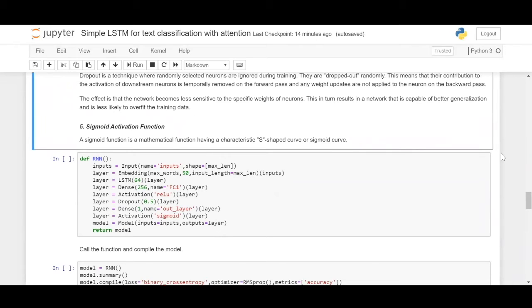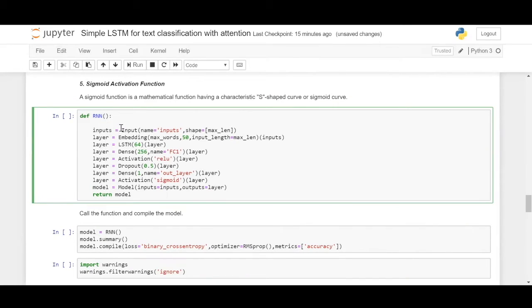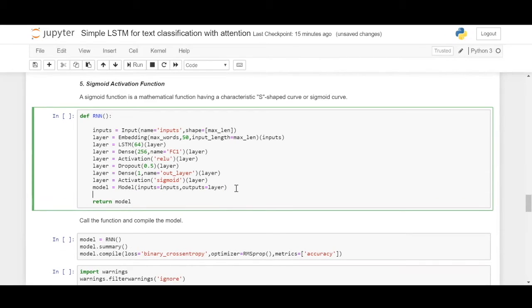Now we have moved on to the final one, the sigmoid activation function, which we have covered a lot of times. Here we'll be defining the RNN using a function. You can define it any way, but I wanted to show how neural nets are defined using functions, so that when you implement it in a development environment, it'll be pretty easy. We just define the inputs.